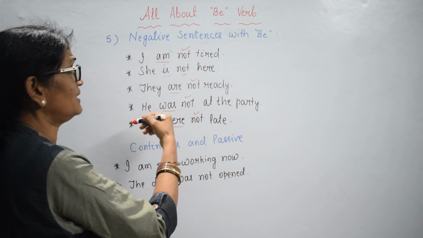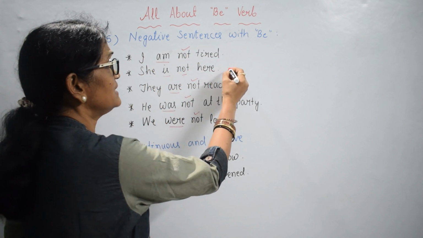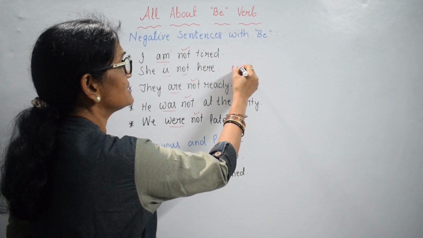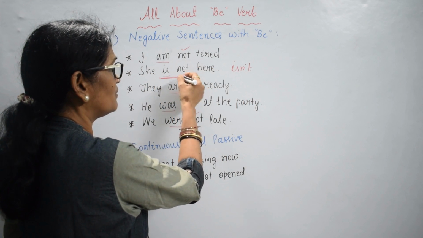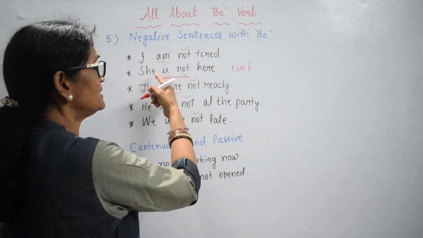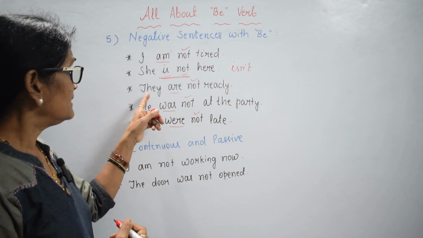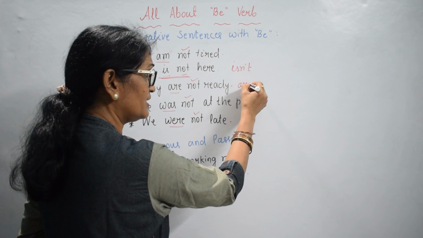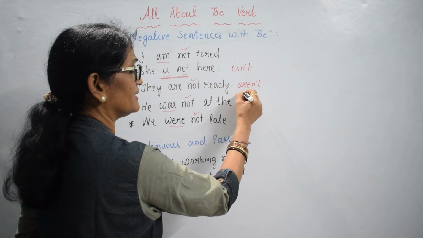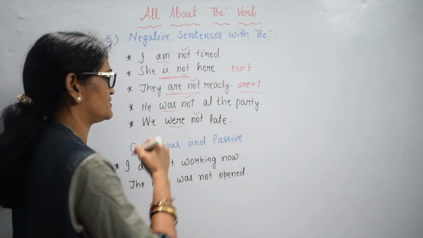I am not tired. She is not here. We can say she isn't. Contracted form of is not: isn't. She isn't here. They are not ready. They aren't ready. Contracted form of are not.